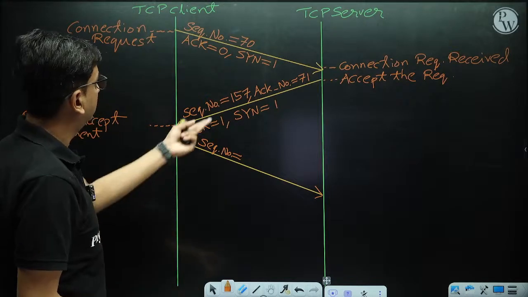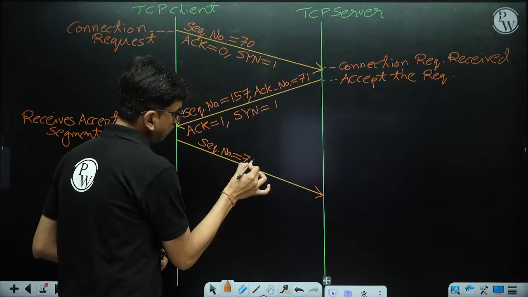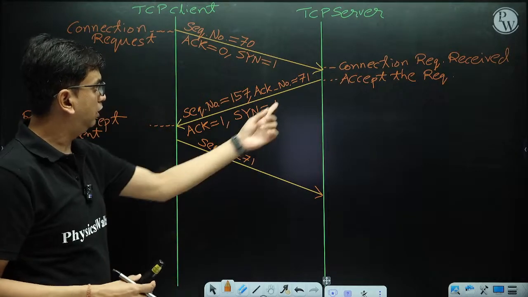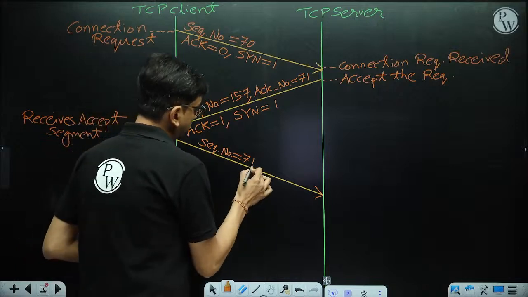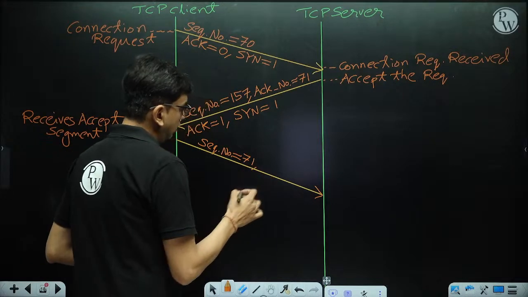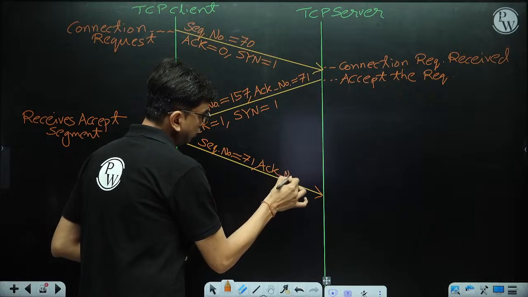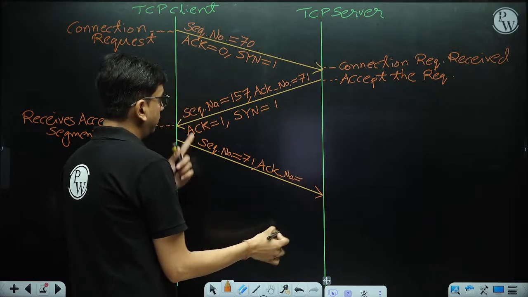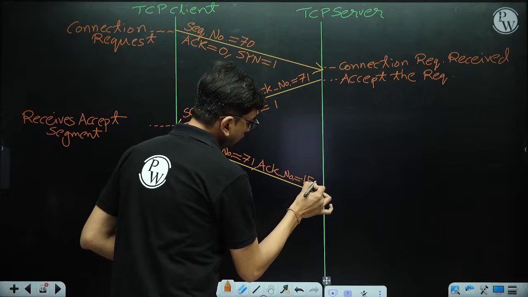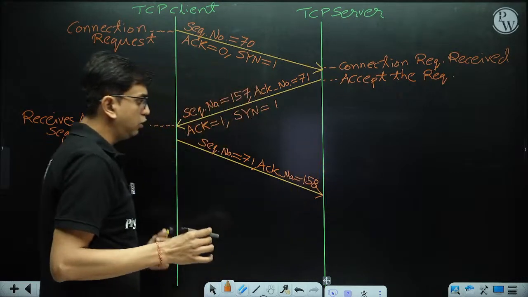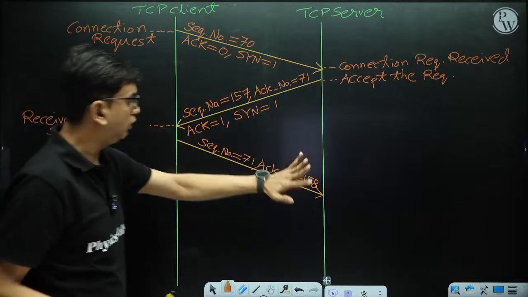What sequence number? The sequence number is 71. Why? Because the server is expecting the sequence number 71. And then the acknowledgement number is 158. Why? Because 157 plus 1 is 158.